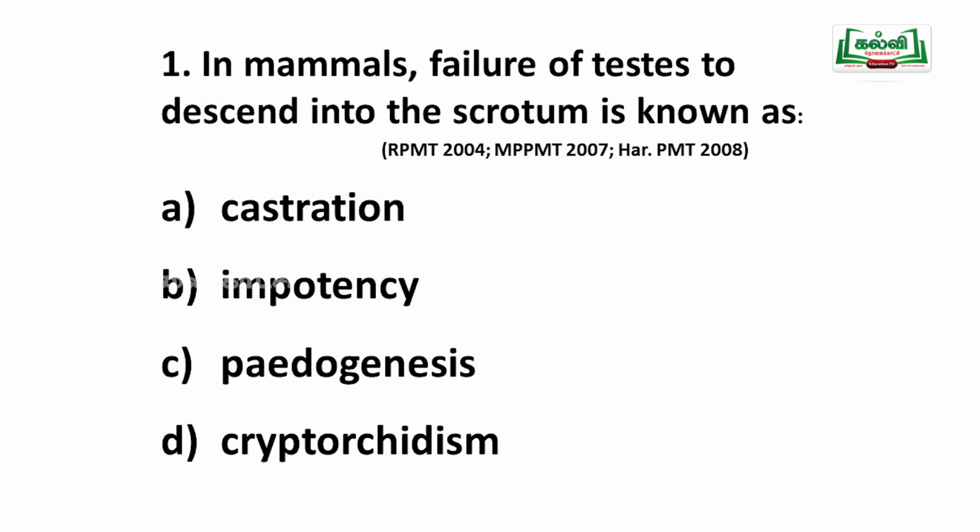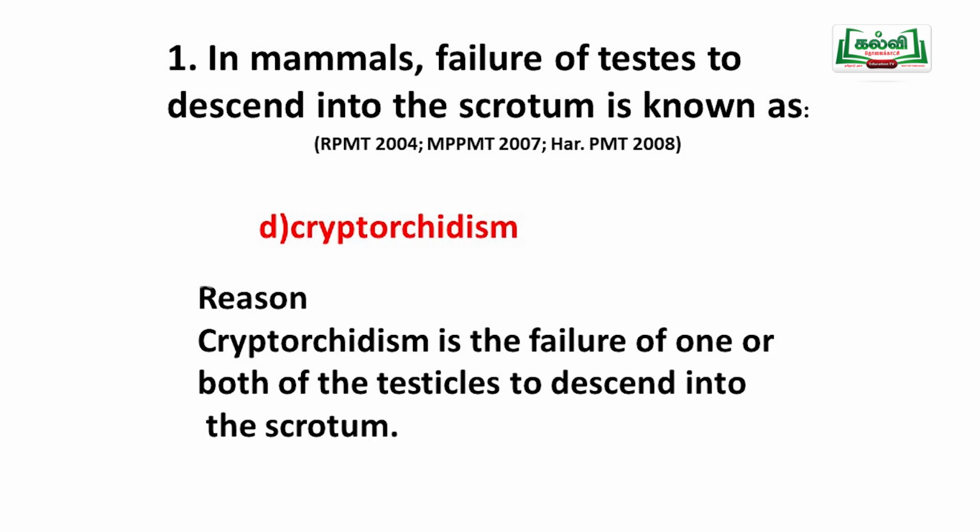First question: in mammals, failure of testes to descend into the scrotum is known as? In this condition, in children, the testes never come into the scrotum; they stay stuck inside the body itself. What is that condition? Castration, impotency, pedogenesis, cryptorchidism. Cryptorchidism is the answer.